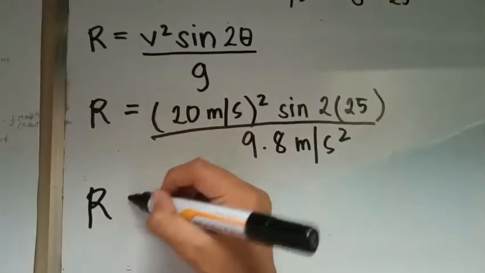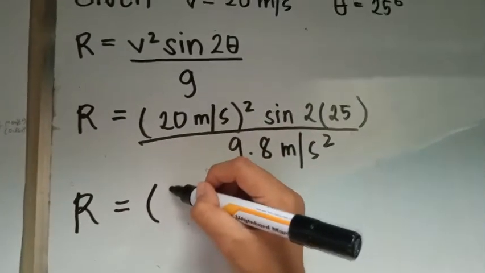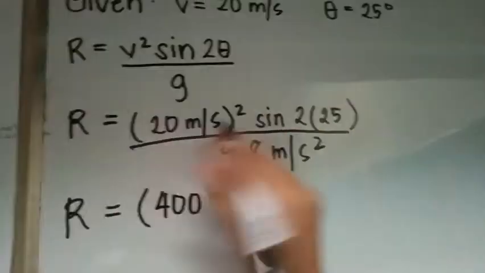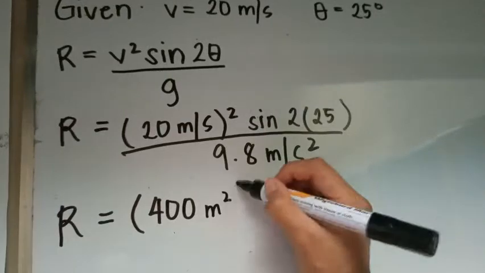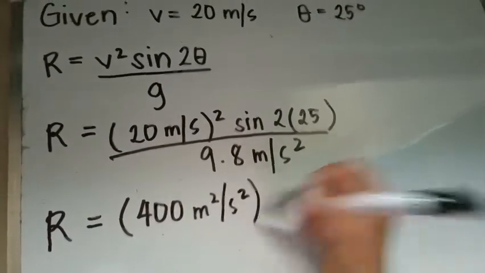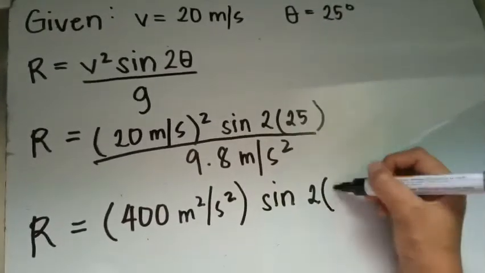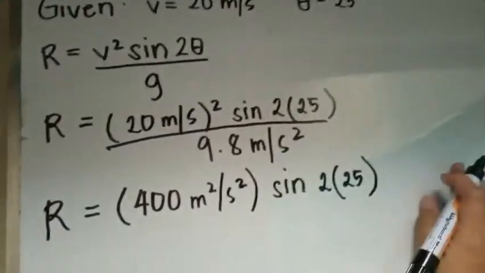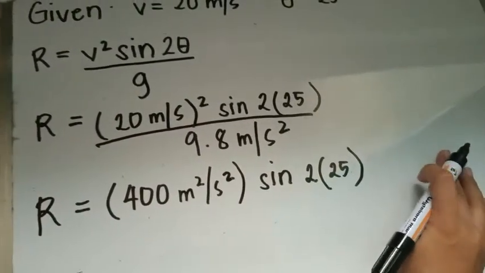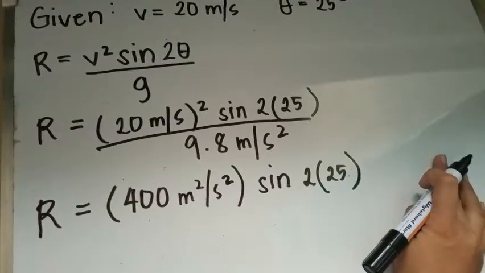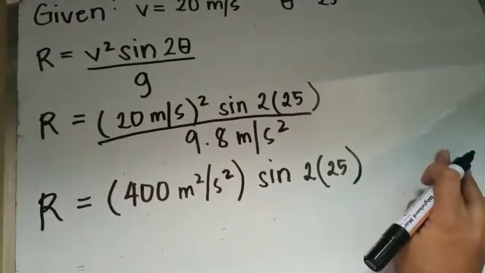R is equal to 400. So 20 squared is 400 meter squared per second squared. Ilalagay ko na lang dito is sine 225. Kasi sa calculator, hindi nyo siya i-round off sa 2 decimal places, kukunin nyo lahat ng decimal niya.